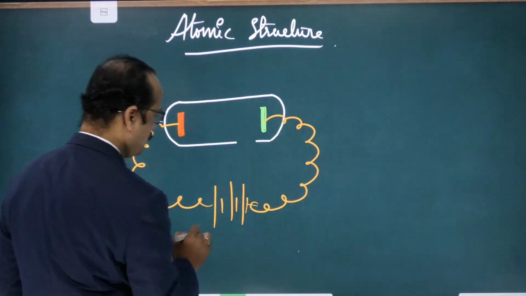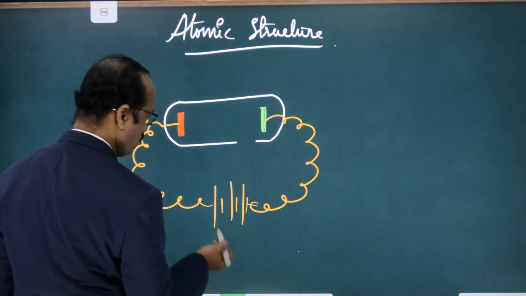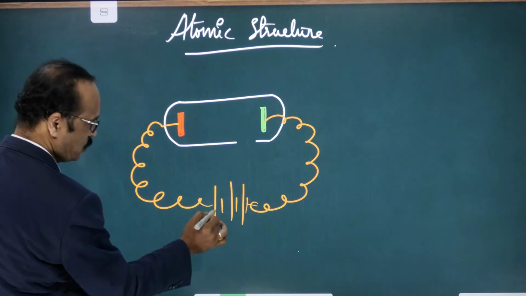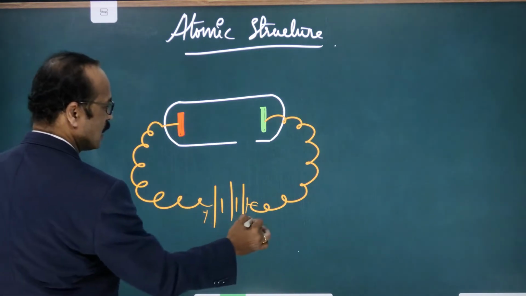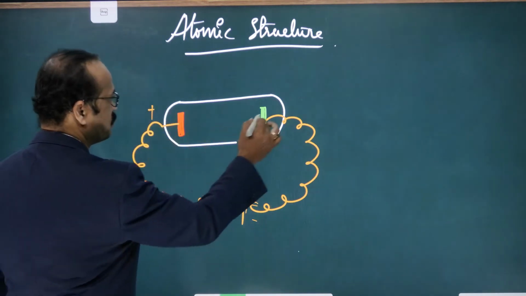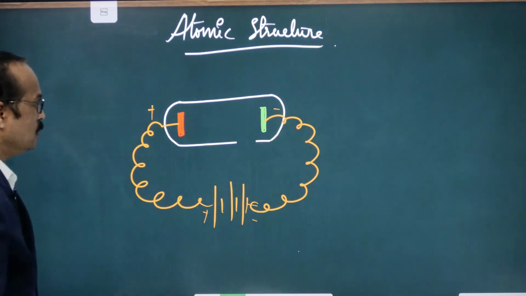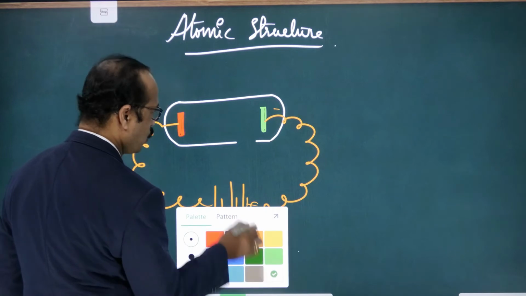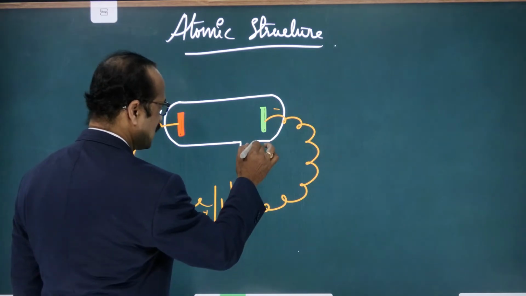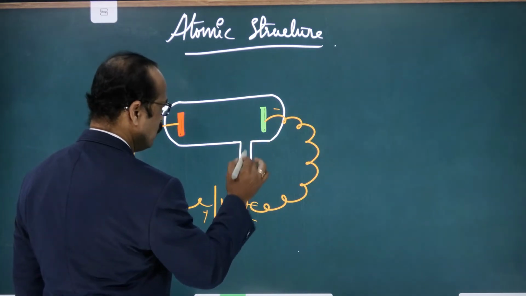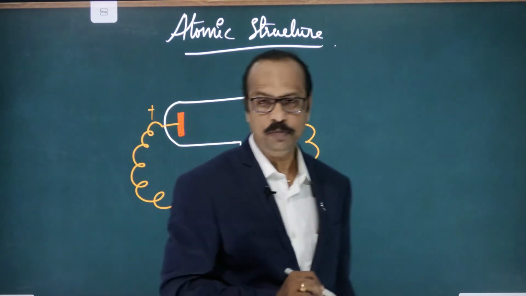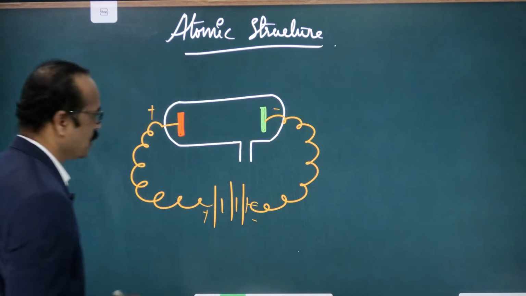Like this. Here the bigger line is positive, and this is negative. So this is the positive terminal, this is the negative terminal, right? And here a small tube was arranged, which is called a discharge tube. So this was the experiment, a very simple experiment.